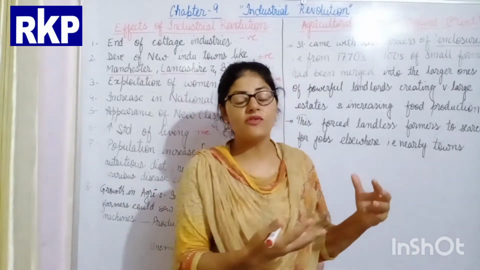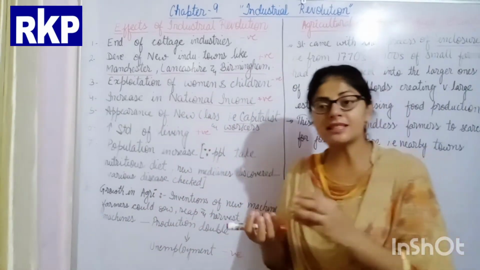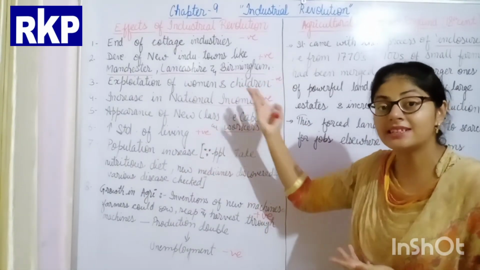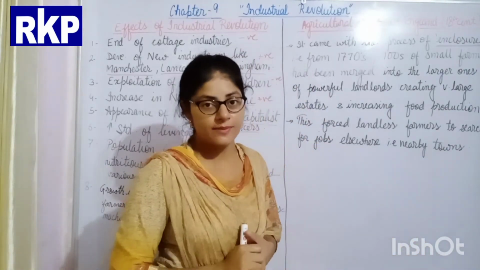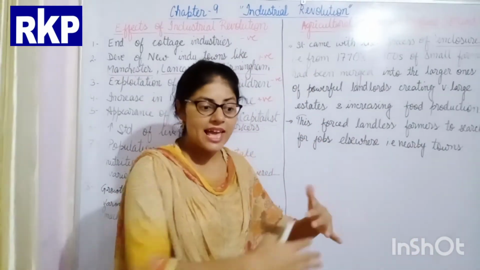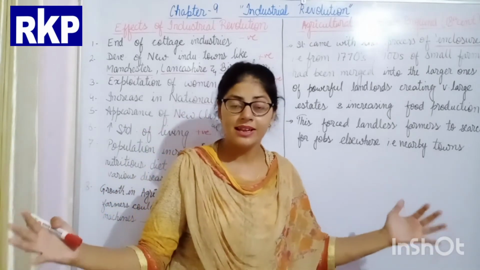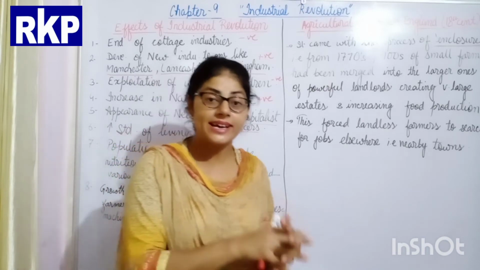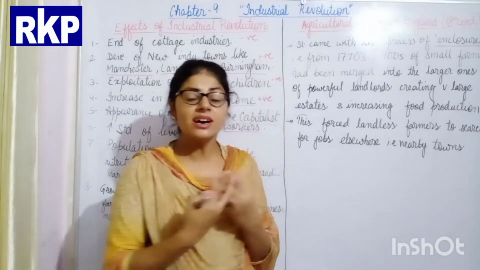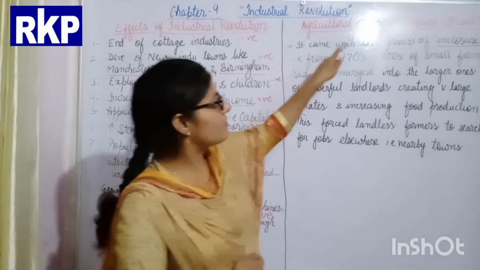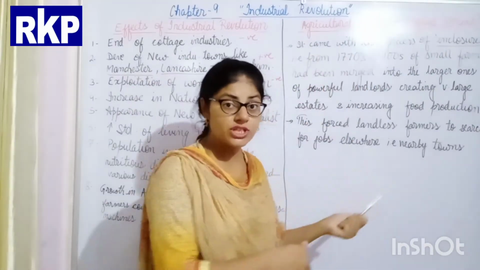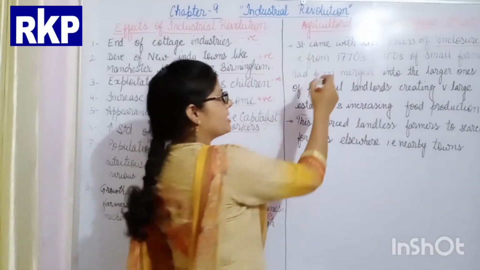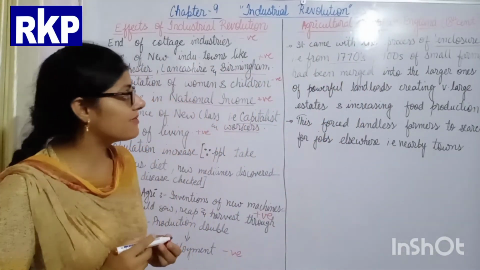And these small farmers, after taking the money for their plots, went to the new industrial towns as workers to do work over there. And what the big farmers did, they acquired the small plots. Now they had a big land for themselves where they could use the new machineries in the field of agriculture, and through that they had a large production. So this is how the Agricultural Revolution came in England. It came with the process of enclosure. The enclosure movement started from the 1770s.